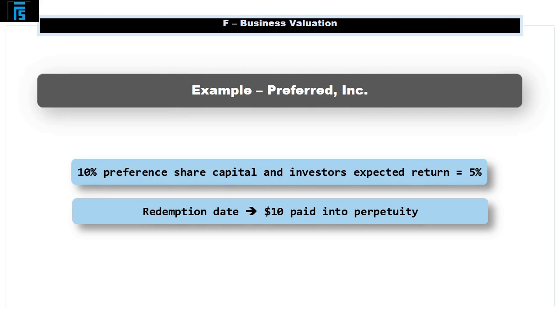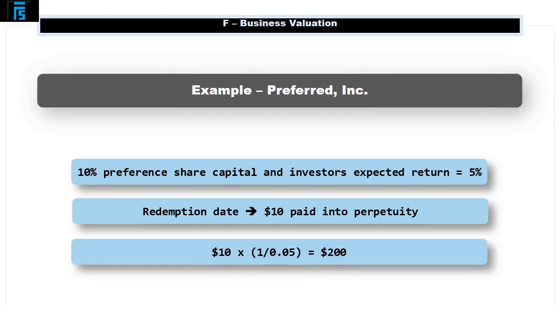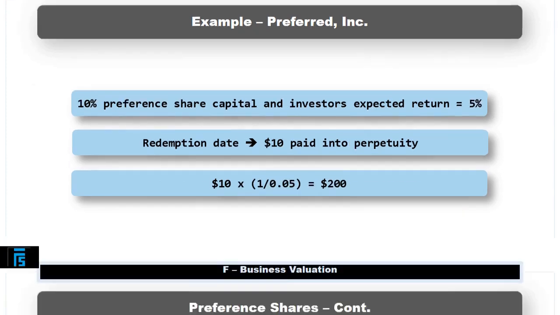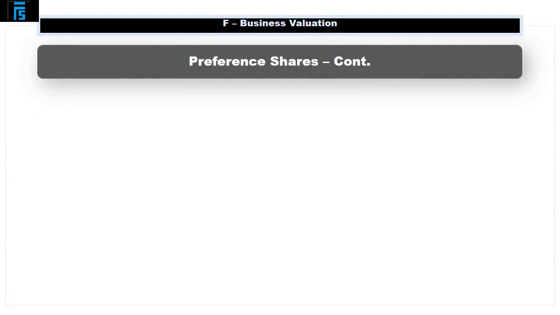Like irredeemable debt, we find its value as follows. So it's $10 multiplied by 1 divided by 0.05. That's the 5%, which is the investor's expected return. And that equals $200. Now, what if the company sold these preference shares that were redeemable after 5 years?